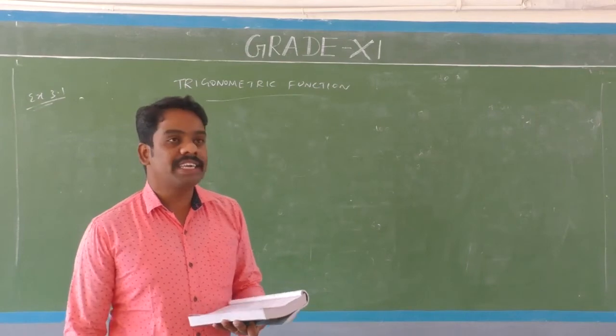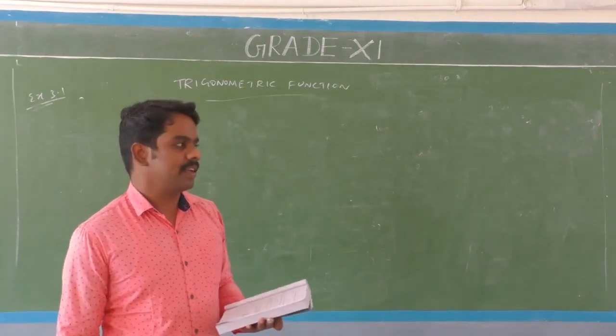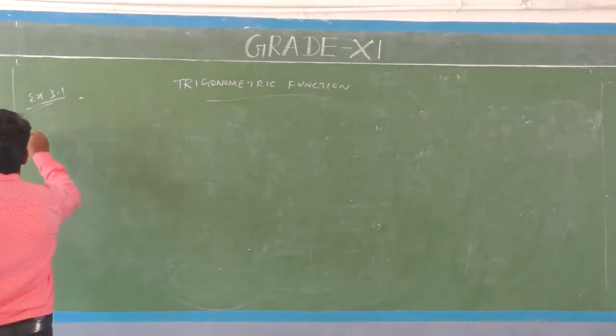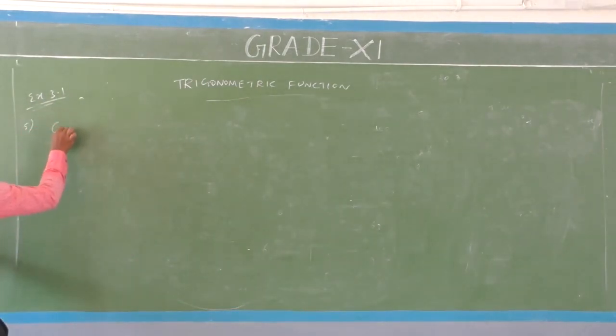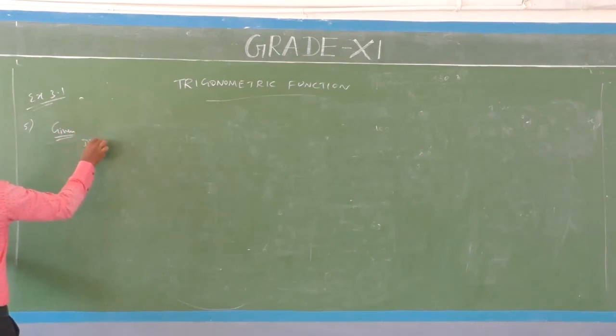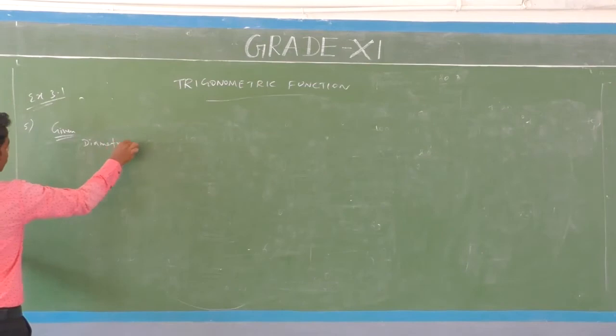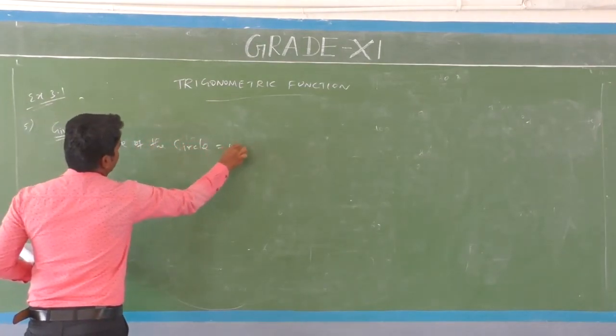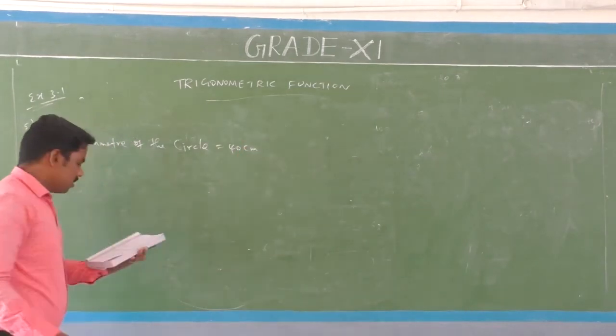In a circle of diameter 40 centimeters. Given, diameter of the circle equals 40 centimeters.